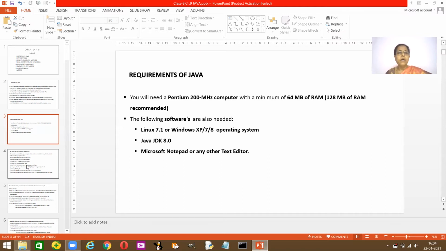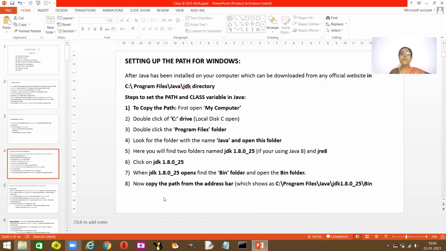Clear? Now, the next step is, how would we set the path for the window so that the Java program should work only when you have the path being created. To create the path, I've put it right here. You need to go to the C drive, then the program files, then click on Java, and then the JDK directory, and then you go to the bin. If you do it this way, it's easy. Now, how do we set the path?